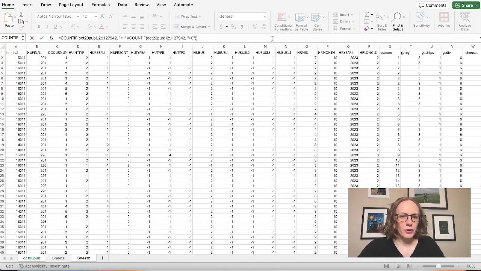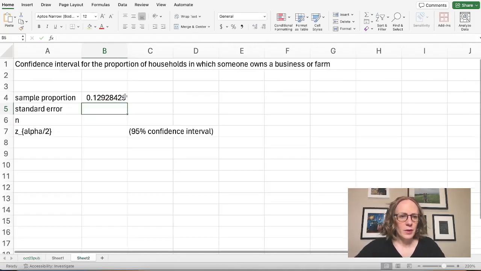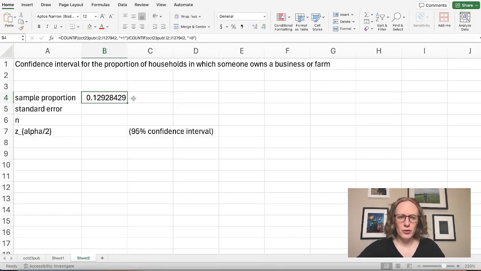And you could also, since we expect them to be either 1 or 2, divide by the number that are equal to 1 plus the number equal to 2. That would also work, but we'd have to add up 2 terms. So greater than 0 is a little bit simpler. Okay, so this right here will give me my sample proportion. So this means that about 12.9% of the people who responded own their own business or farm, or someone in the household does.